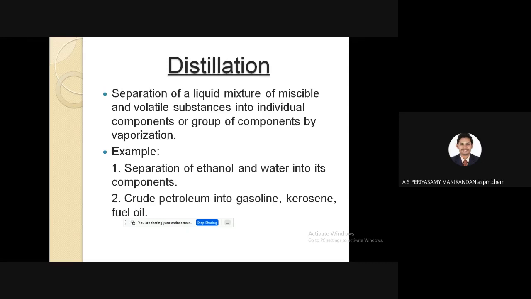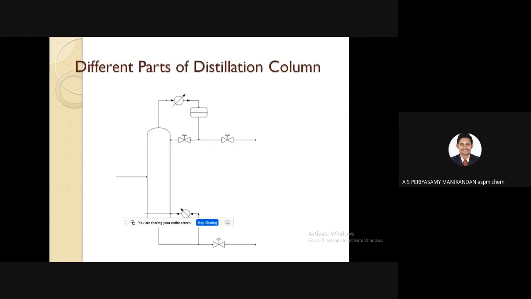If you heat the mixture, this more volatile component will vaporize. Volatility means ability to vaporize. So the more volatile component will vaporize first, then it will be collected as a distillate, and at the bottom we have the residue.